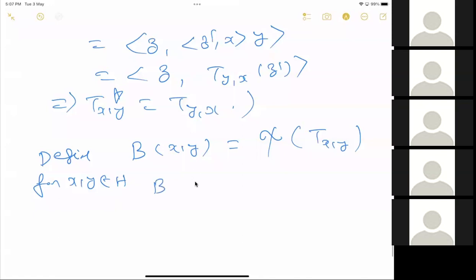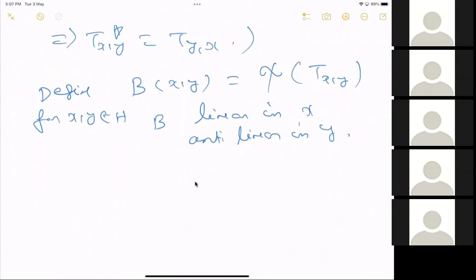So B is linear in the first variable x and antilinear, conjugate linear, in the y variable. We have to prove it's a bounded sesquilinear functional. Then bounded sesquilinear functionals correspond to linear operators. I think this is used to define the adjoint. So B(x, y) is what is called a sesquilinear form.